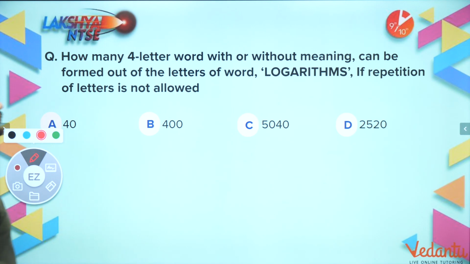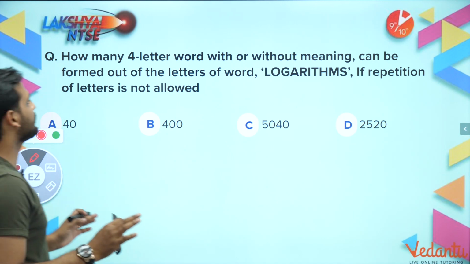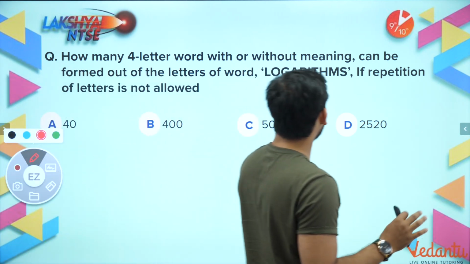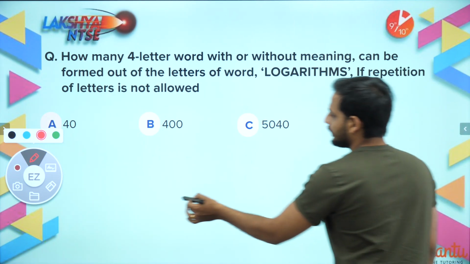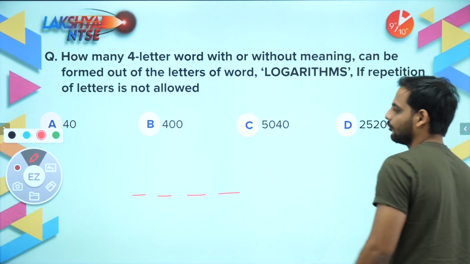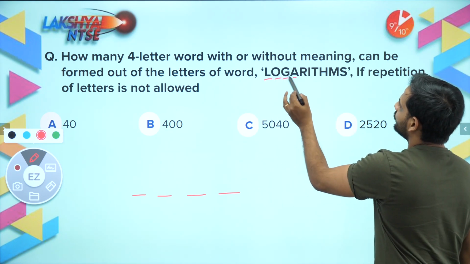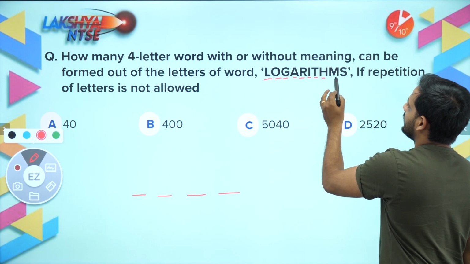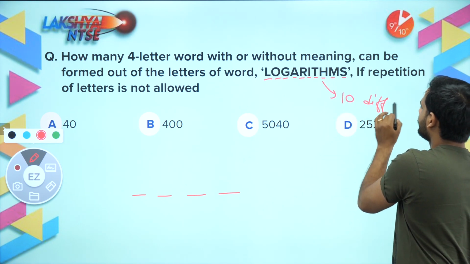How many 4-letter words, with or without meaning, can be formed out of the letters of the word LOGARITHMS if repetition of letters is not allowed? So how many letter word do you want? 4-letter word. How many letters do you have? 1, 2, 3, 4, 5, 6, 7, 8, 9, 10. Total 10 different letters you have.